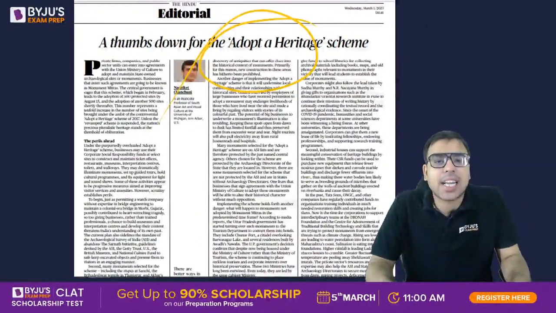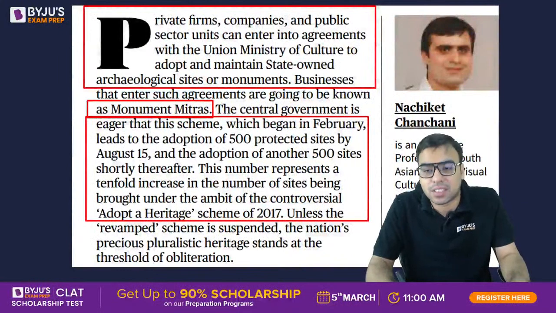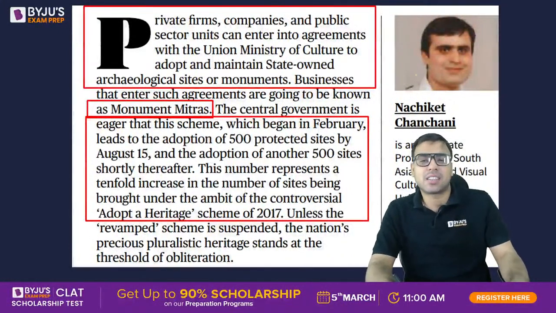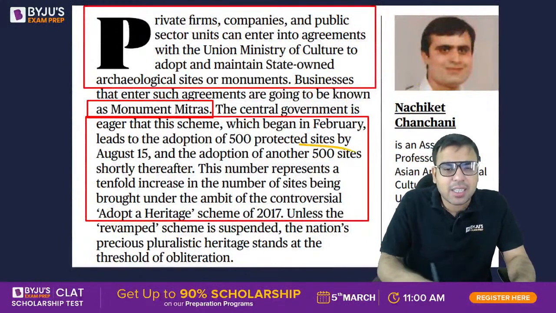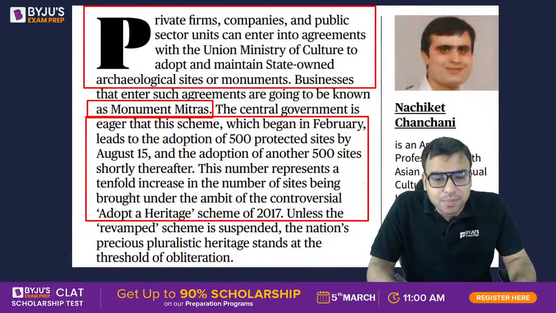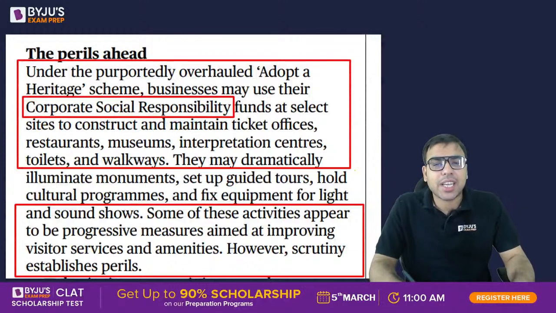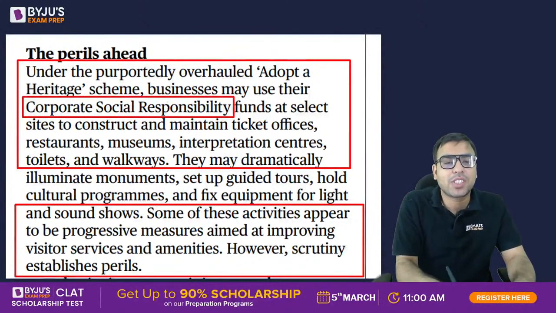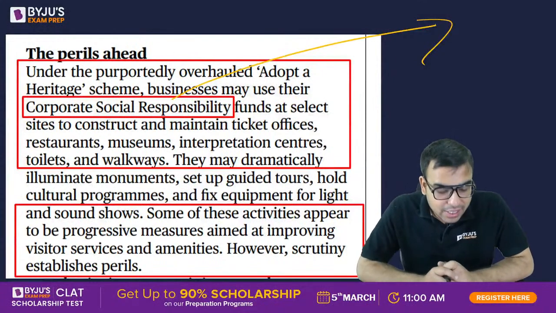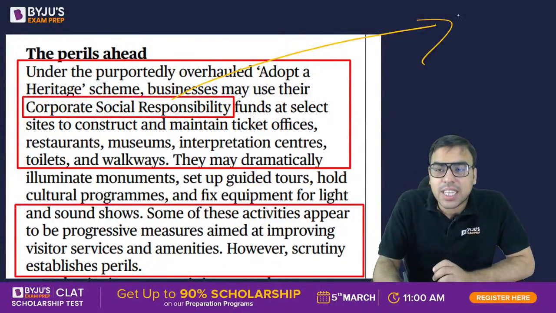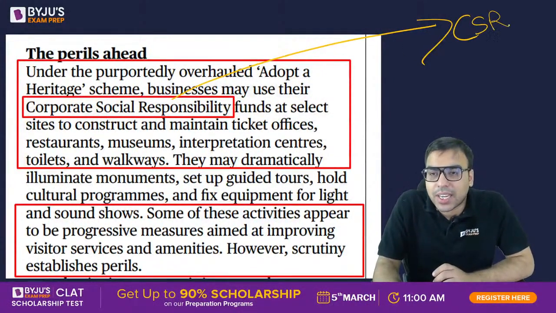But in this article the author is extremely critical of this. तो वो कई जगह पे critical है adopt a heritage scheme के against, मतलब against में आप कह सकते हो. अब देखो उन्होंने क्या बोला है कि under the adopt a heritage scheme, businesses may use their corporate social responsibility funds to select sites to construct and maintain tickets. अब देखो CSR, corporate social responsibility, you understand?